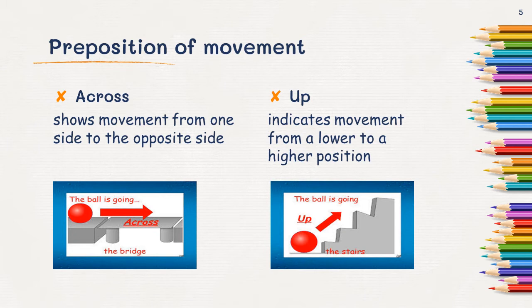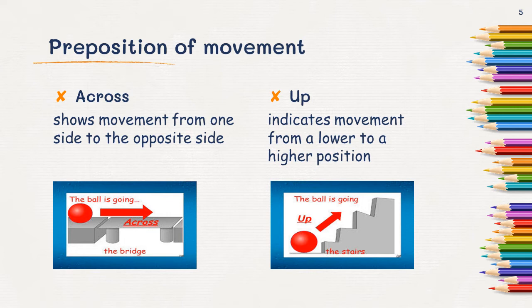Across. Across shows the movement from one side to the opposite side. Let me give you one example. Suppose you are walking along the side of the road, and when you cross the road, you are going to the other side of the road, then you will say that I went across the road.